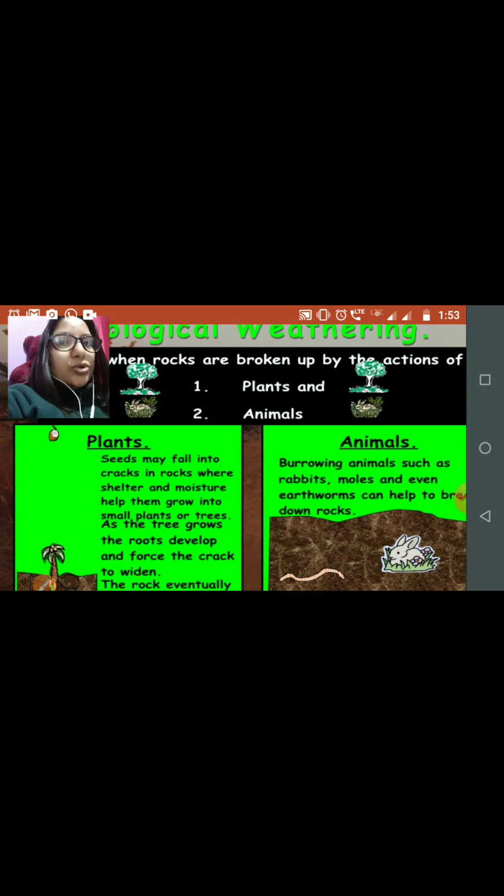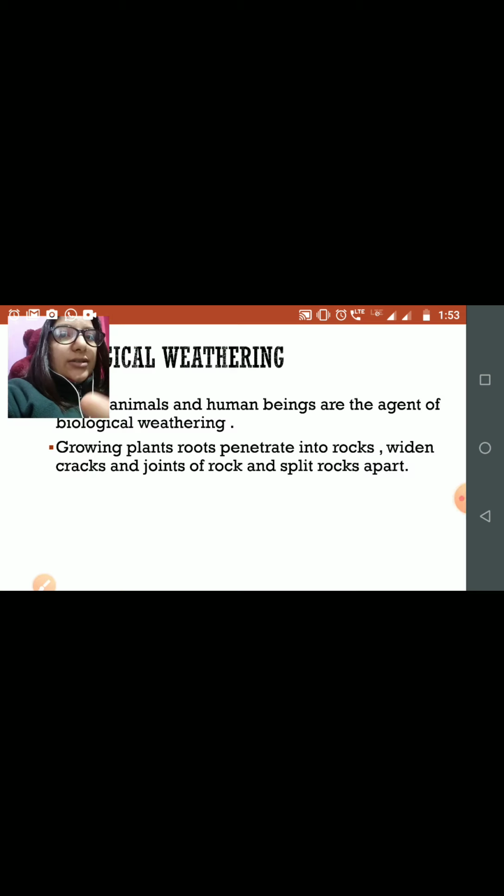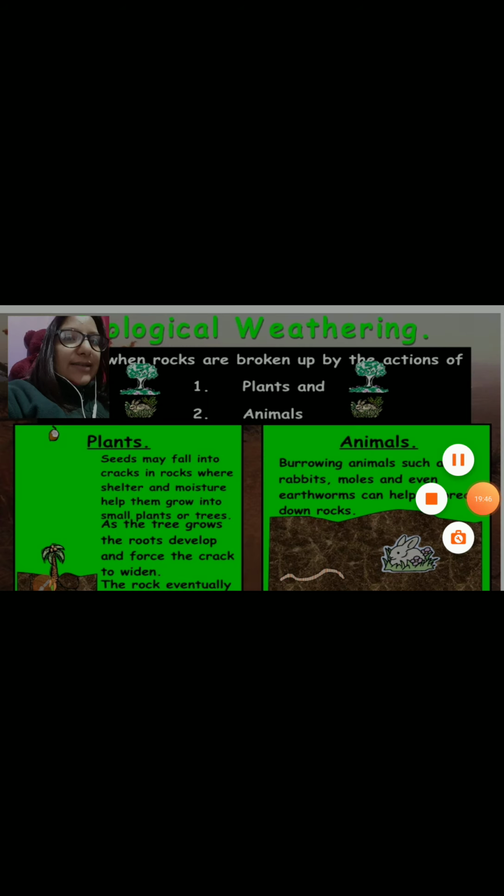Then you can see how burrowing animals such as rabbits, moles, even earthworms can help to break down the rock. Okay, from the image you can see how these animals, in the soil layer, help to fragment the rock. Okay, so these are some examples of biological weathering. Okay, from the picture itself you can understand.